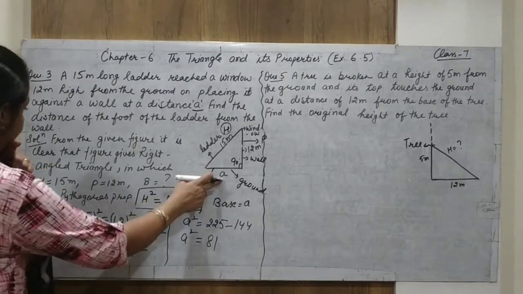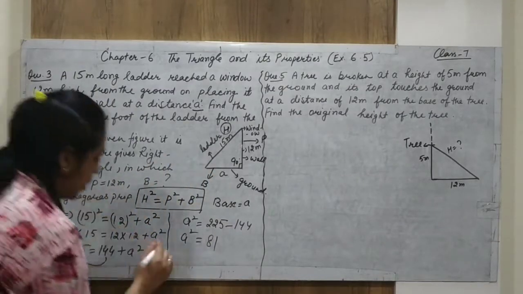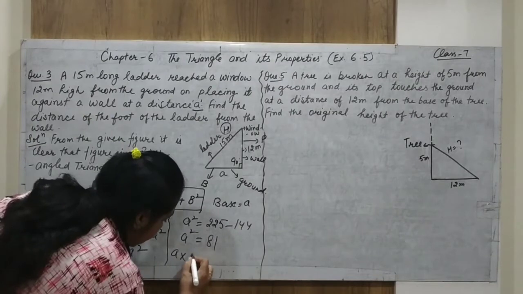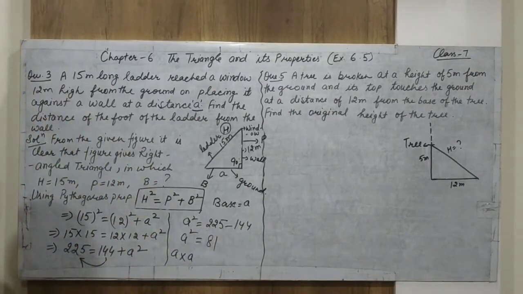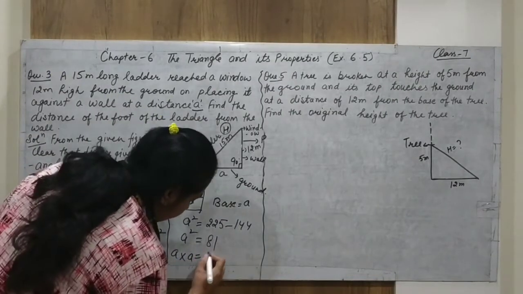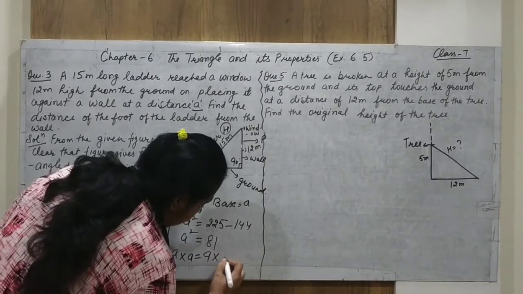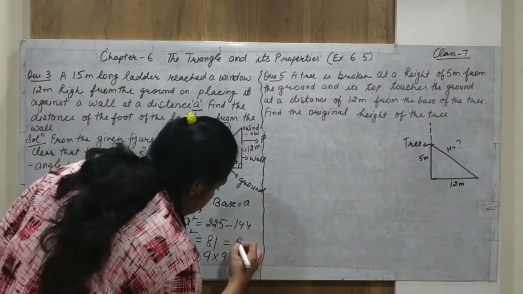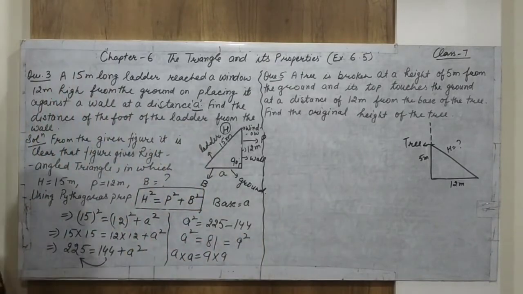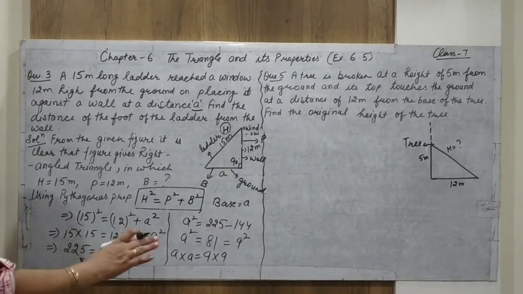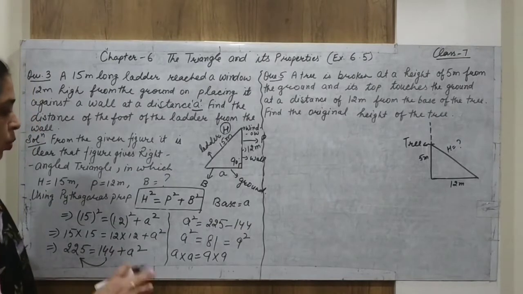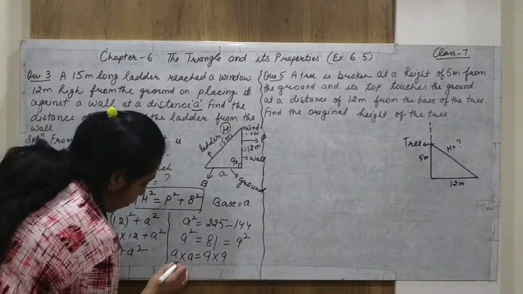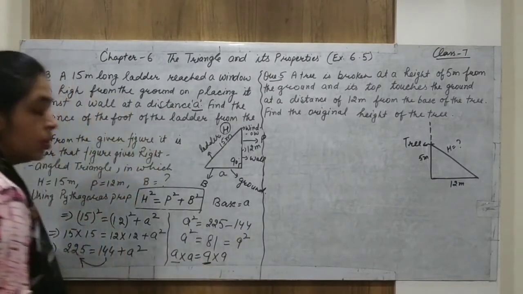But we require only A, not A square. Now, see, A square we can write as A multiply A, and 81 can be written as 9 multiply 9. Or we can say 81 is equal to 9 square also. Alright, when we compare these two terms, the value of A is equal to 9.